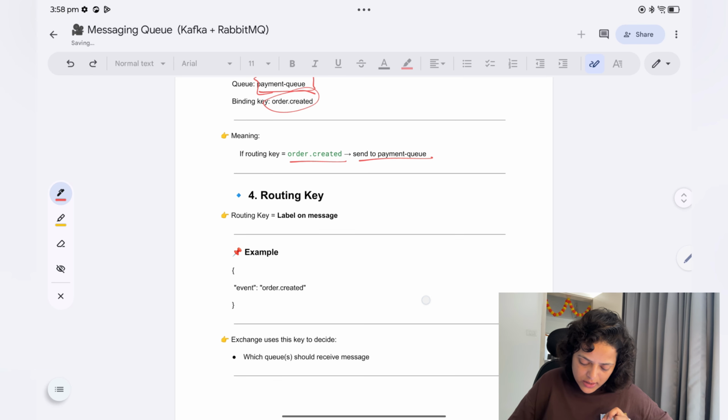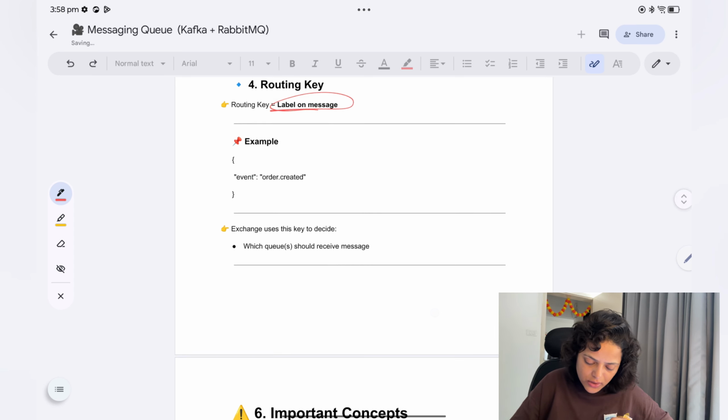Okay, routing key. What is a routing key? A routing key is a label on the message, like event equal to order created. Exchanges use this key to decide which queue should receive the message. So this is what we discussed.